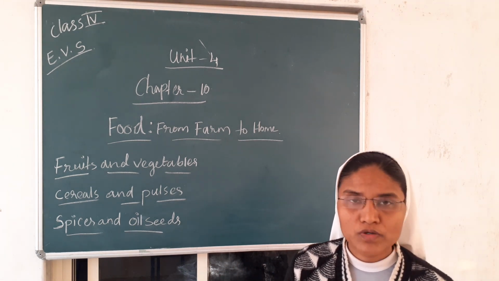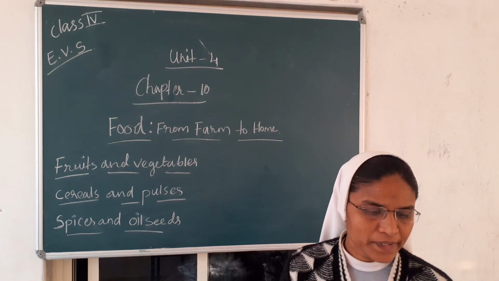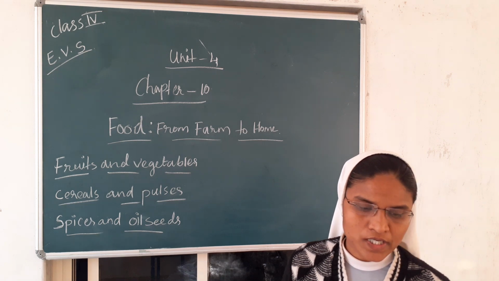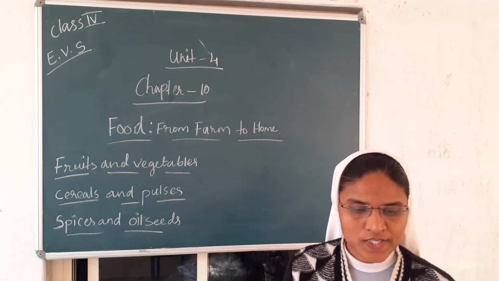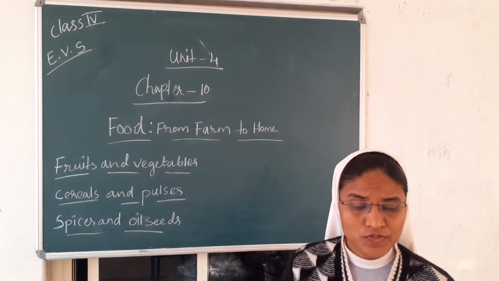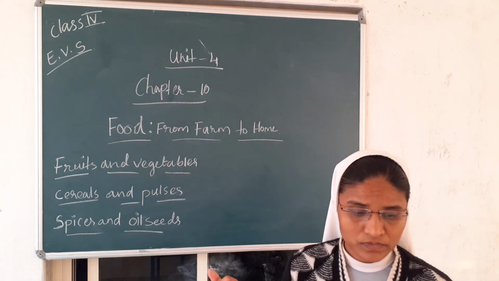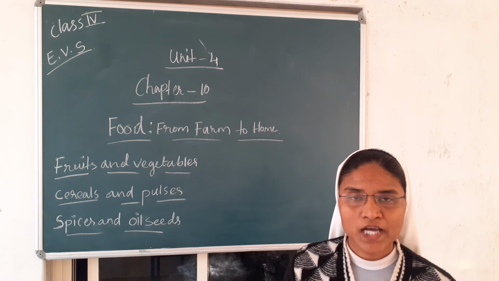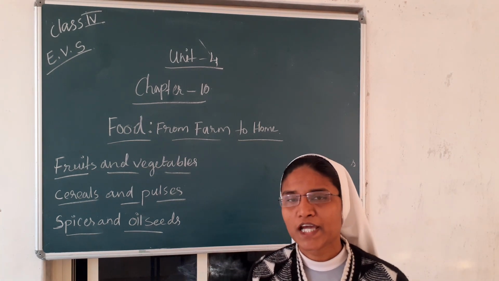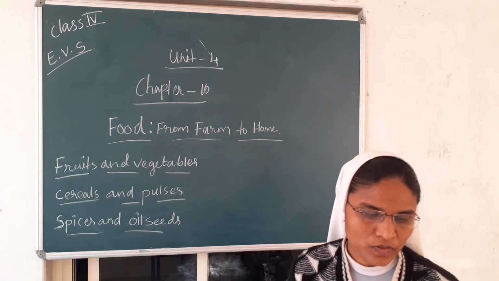The milk is sold to people or companies who sell milk, or to factories where milk products like butter, ghee, cheese are made. By milk only we get the butter, ghee, cheese and other products made from milk. These we get from the dairy farms or factories.